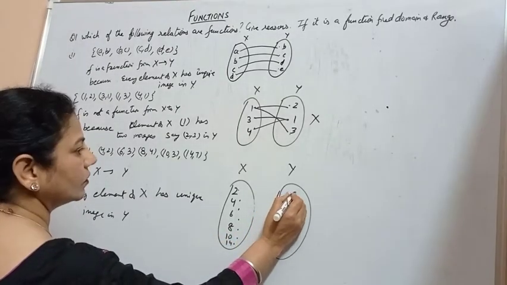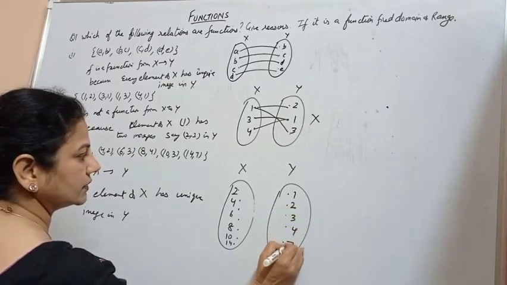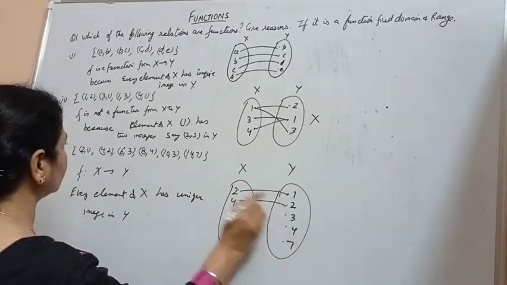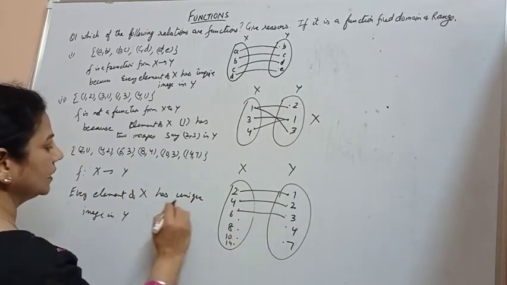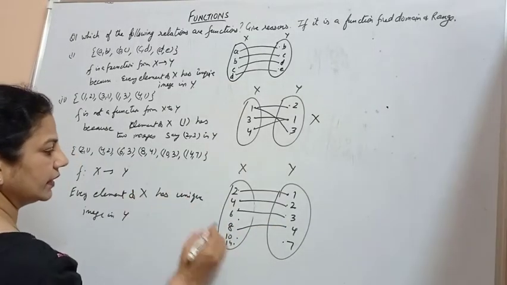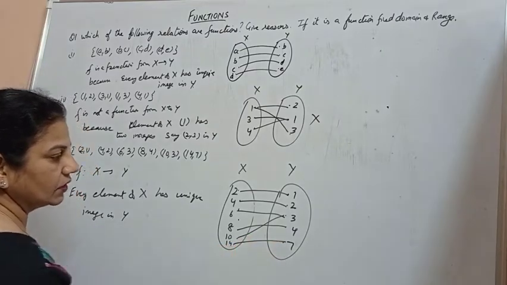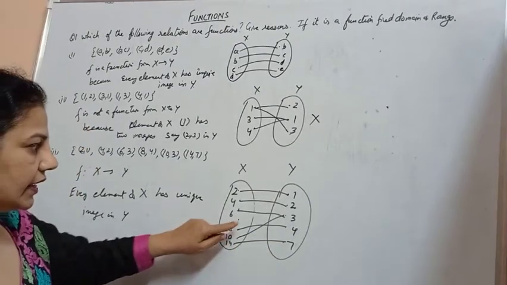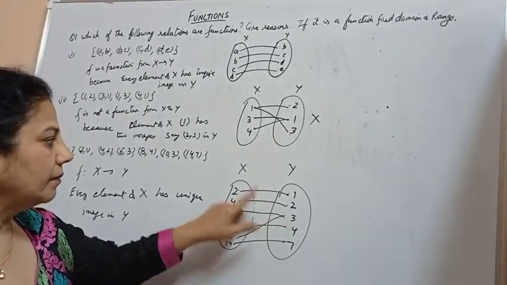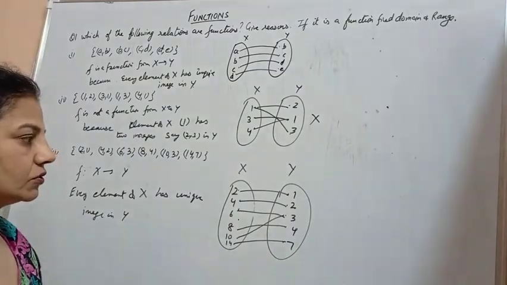And here we have 1, 2, 3, 4 and 7. 2 is mapped with 1, 4 is mapped with 2, 6 is mapped with 3, 8 is mapped with 4, and then 10 is mapped with 3 and 14 is mapped with 7. So 6 and 10 have a single image in Y, but every element of X has a different, unique image in Y. So this is a function.